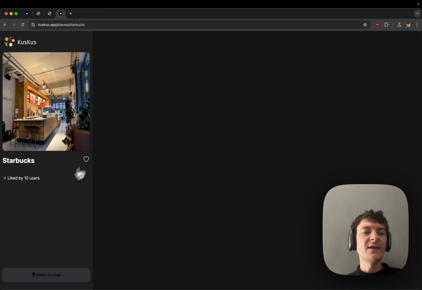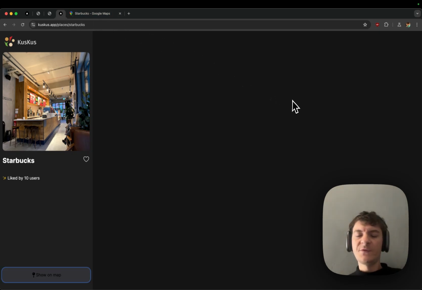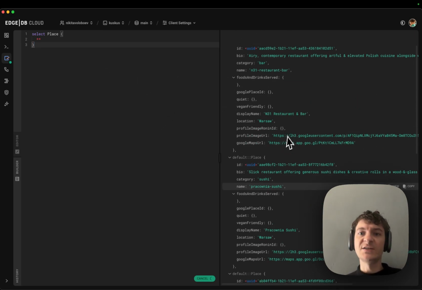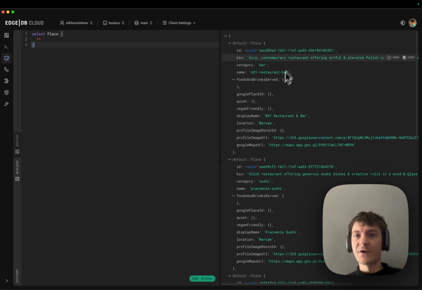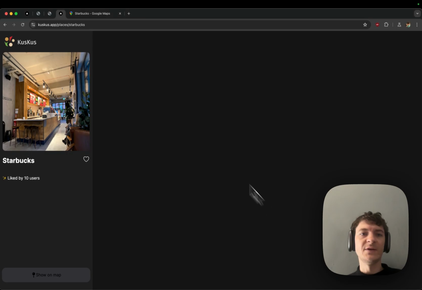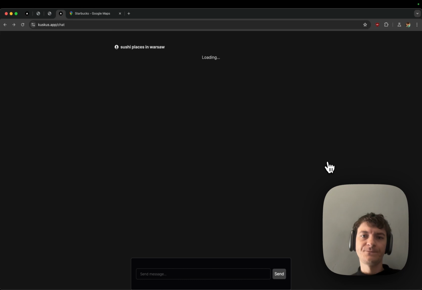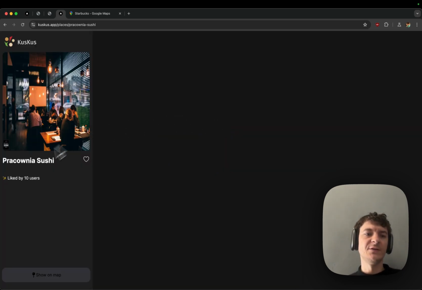You're going to be able to like it, see how many people like this place, and then open Google Maps and do something there. But for now, this is a future direction. We only had one month, but this is something good. The cool thing is that it's actually taking places from my database. I don't have many actual places, but I have some bars, a sushi place, and a coffee place, and we can test it. We can say sushi places in Warsaw, and let's try it. Yes, and there's one sushi place in Warsaw here.